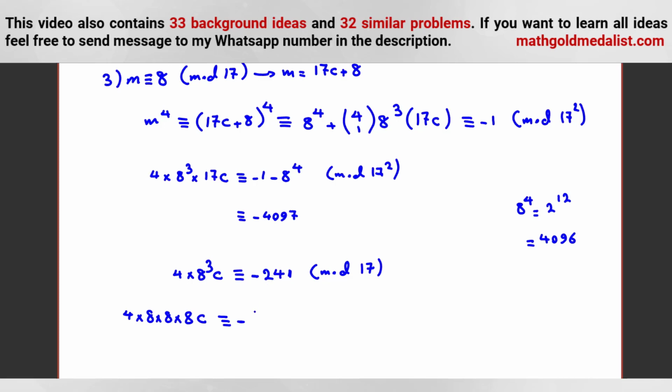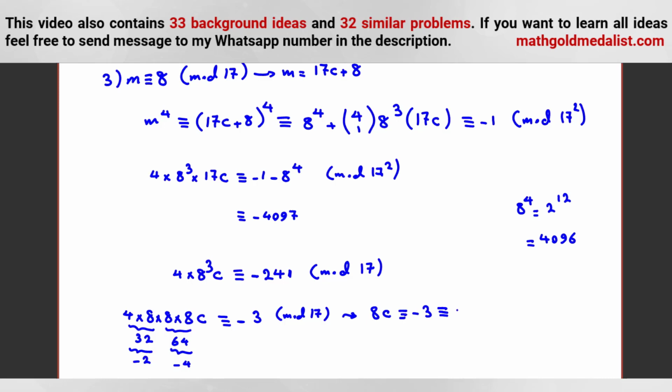71 will be -3. 4 times 8 is 32. 8 times 8 is 64. 32 is what? -2 mod 17. 64 is what? -4. So -2, it's mod 17. -2 times -4 is 8. So 8c is congruent to -3.